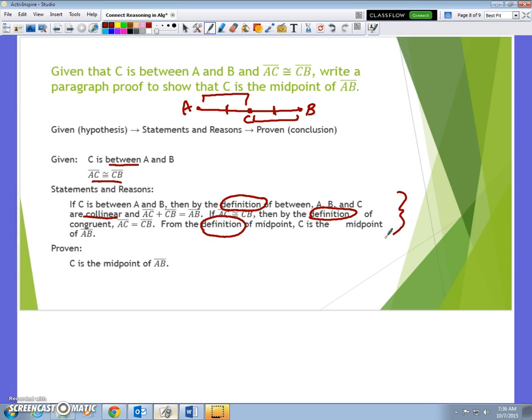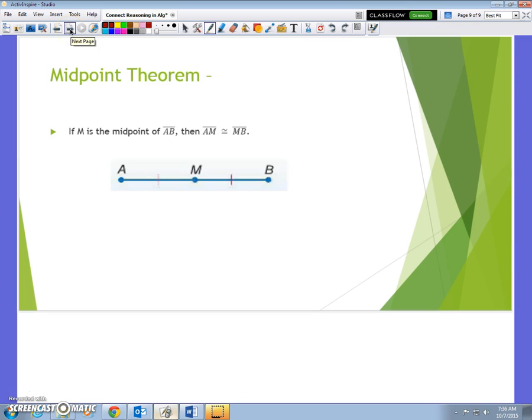You want to use the word definition because we don't have a lot of theories or theorems under our belt yet, and a lot of postulates that we're going to be using. And so it'll be a little open-ended for you, but it's just one of those things you have to be really, really descriptive on. And we're going to practice a few of these, but we're going to get into the more concrete proofs so that you actually know for sure that you are getting the correct definitions and things like that on your paper. It'll be a little less vague.